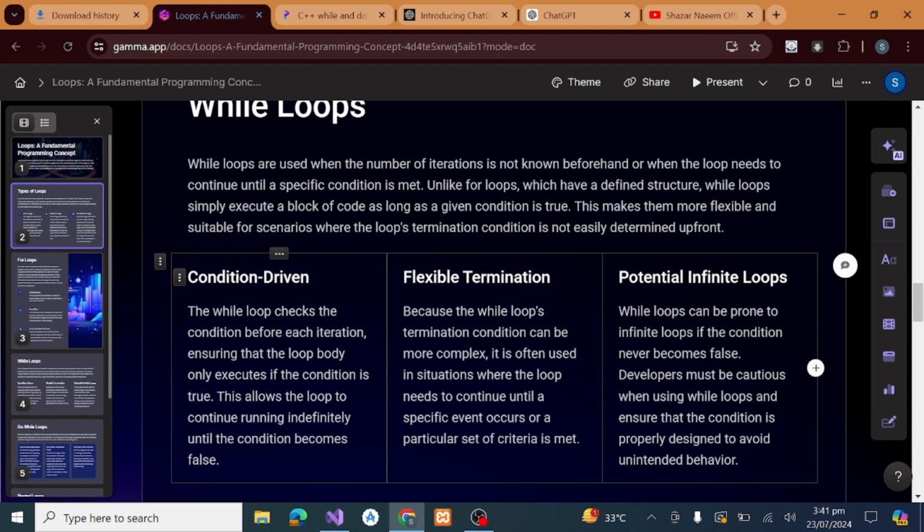The while loop first checks if the condition is true, then it moves toward the body. In flexible termination, because the while loop's termination condition can be more complex, it is often used in situations where the loop needs to continue until a specific event occurs or a particular set of criteria is met. The while loop continuously runs until the condition becomes false.